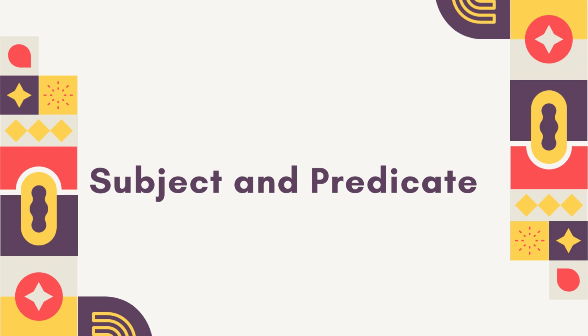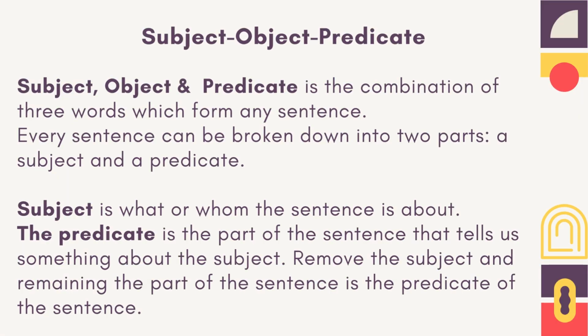Subject and predicate. Subject, object, predicate. Subject, object and predicate is the combination of three words which form any sentence. Every sentence can be broken down into two parts, a subject and a predicate. Subject is what or whom the sentence is about. The predicate is the part of the sentence that tells us something about the subject. Remove the subject and the remaining part of the sentence is the predicate of the sentence.